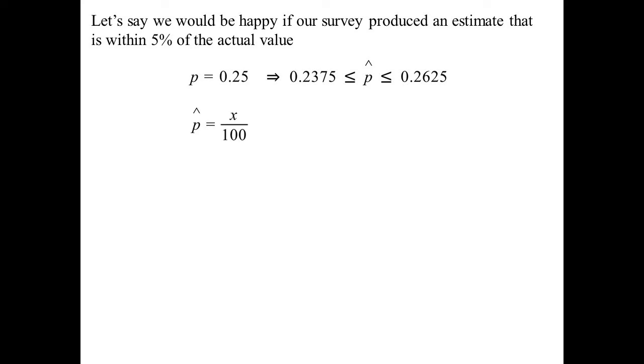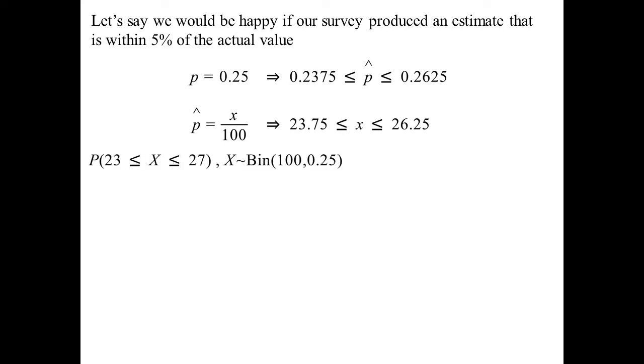So P hat, remember, is X over the size of the sample, 100. So 23.75 then goes in between X. So in other words, I would like the prime numbers to be in between 23.75 and 26.25, but hang on, I'm dealing with a discrete population here. I know I'm not going to get 23.75. So I'm going to push it out a bit and say, okay, 23 and 27.